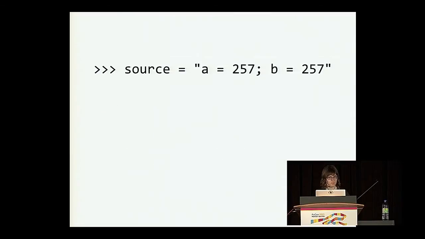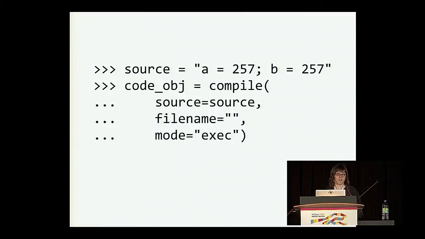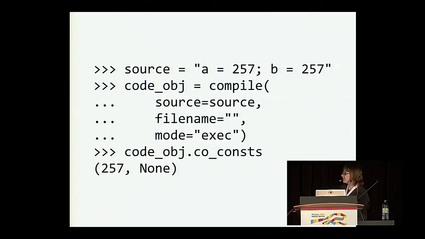So when we define everything on the same line, we get one code object. We can also get a handle on this code object using the compile built-in function. And similarly, we can look at its constants, and there's only one 257 here. So the interpreter has been given a chance to be kind of smart and only create one.